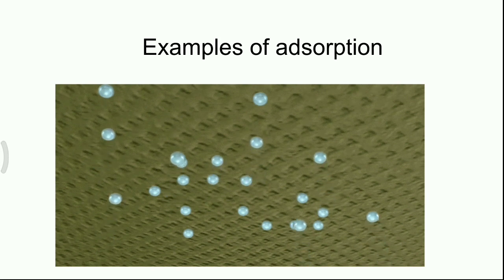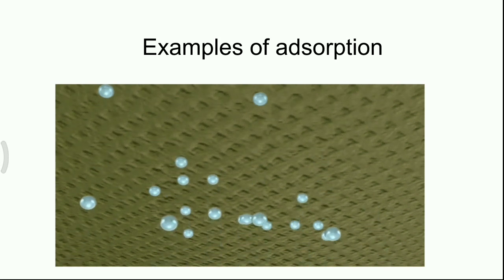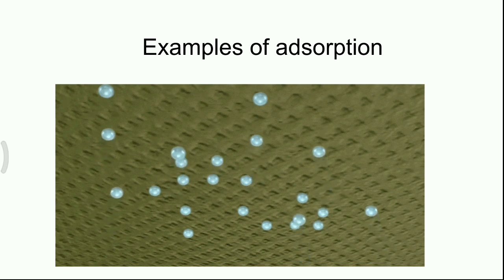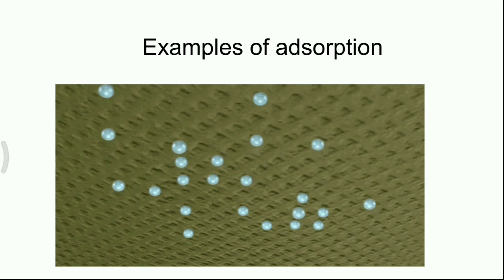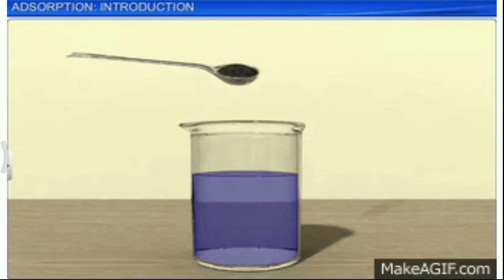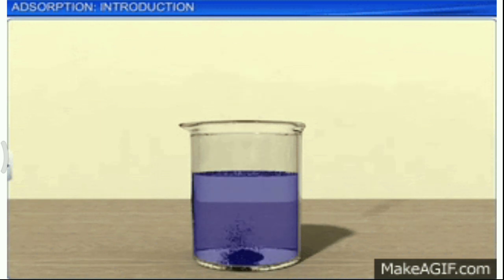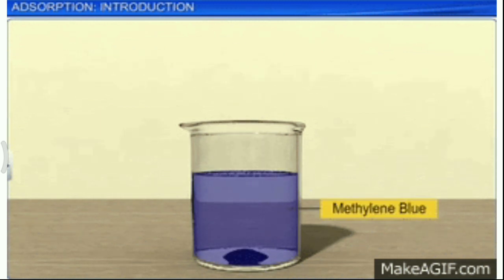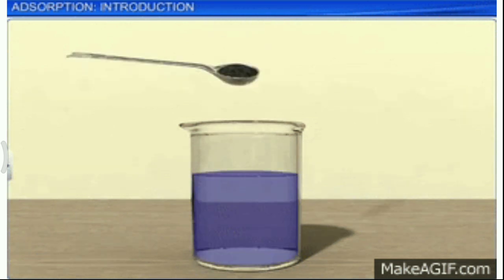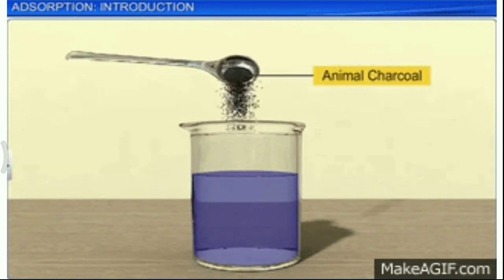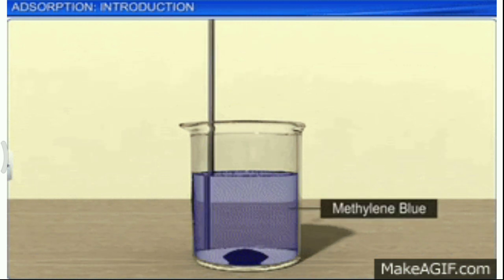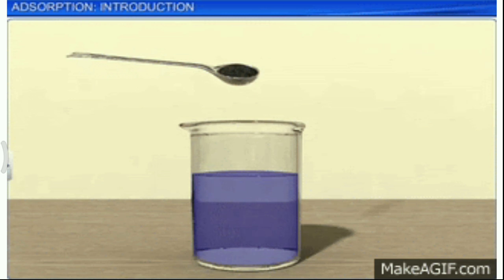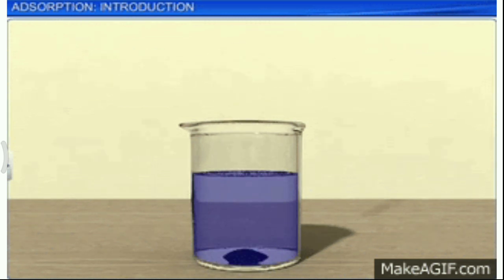Now we are going to discuss a few examples of adsorption. Here you can see a solid surface. The particles which are white in color are going and settling on its surface. Another example: a beaker is filled with methylene blue solution. Methylene blue is an indicator. To this solution, we are adding a spatula of animal charcoal. We are stirring it well and keeping it aside for some time. After some time, when you observe, the color of methylene blue is disappearing. This is due to adsorption.